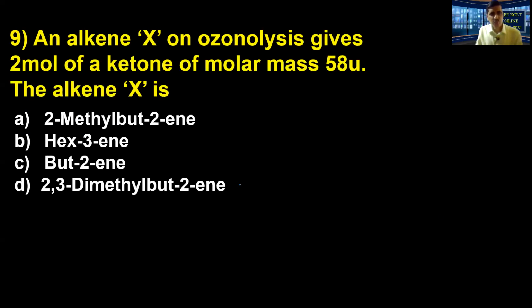Look here. Next question now, dear friends. An alkene on ozonolysis gives 2 moles of a ketone. 2 moles of ketone are formed, molar mass 58 unit, they have said. Okay, let's see what 58 unit means. It is a ketone. One ketone has a CO unit. Now its mass, look at that, 16 plus 12, 28. Let's work it out. That means 30 is remaining now.